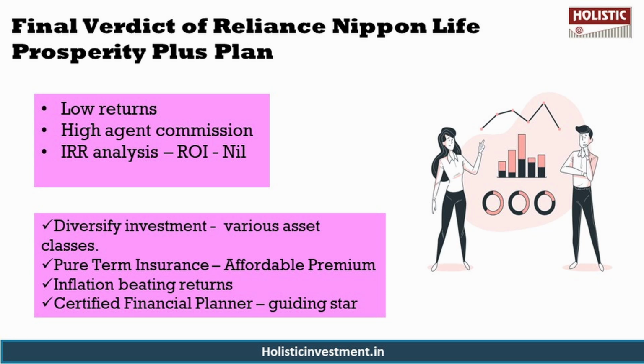For life insurance, a pure term policy is a more effective solution, providing essential financial protection for your family. To achieve your financial goals, it is essential to build a diversified investment portfolio across asset classes, which can help you navigate complex financial conditions and grow your wealth. So, choosing the right insurance and investment product requires thorough evaluation. So, definitely, after better evaluation, come to a conclusion which will suit you best.